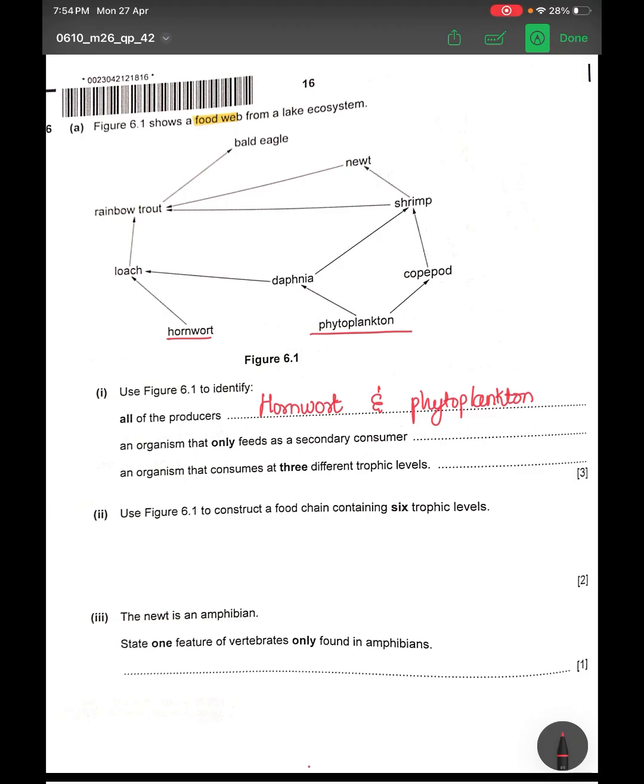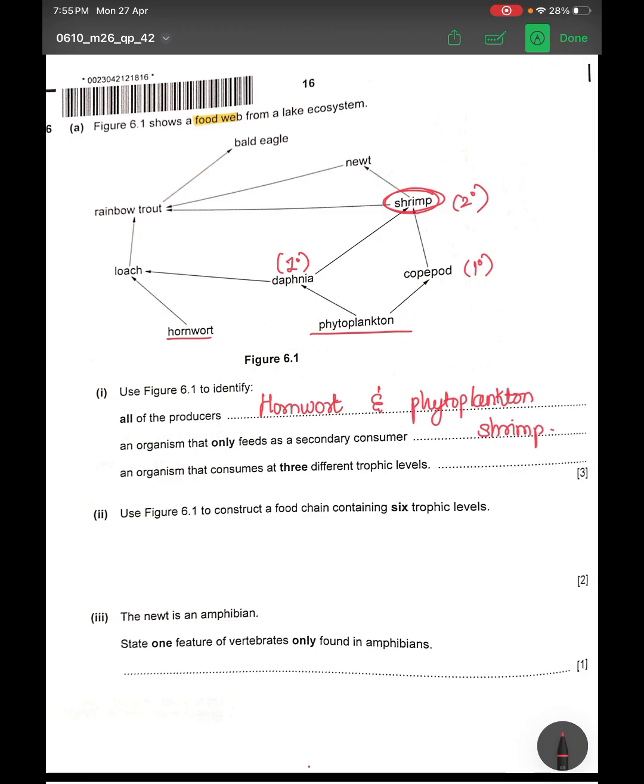Then on organisms that feed only as a secondary consumer, the answer to this is shrimp. Because if you look at the food web, this is like the producer, primary consumer, secondary consumer. But if I look at the other food chain, this is also behaving as a primary consumer and this is behaving as a secondary consumer. So shrimp is the only organism that is going to feed as a secondary consumer.